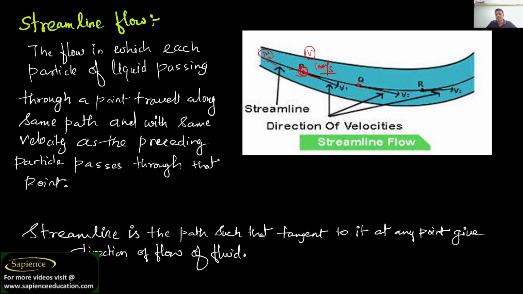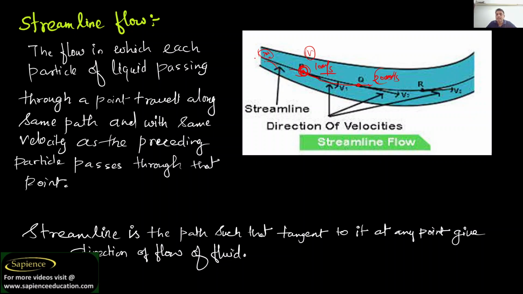Now if a particle has a velocity of 20 meters per second, and earlier it had 10 meters per second at P, then when it comes to Q, what will happen? Its speed will become 20 meters per second. Got it? So this is what streamline flow is all about.